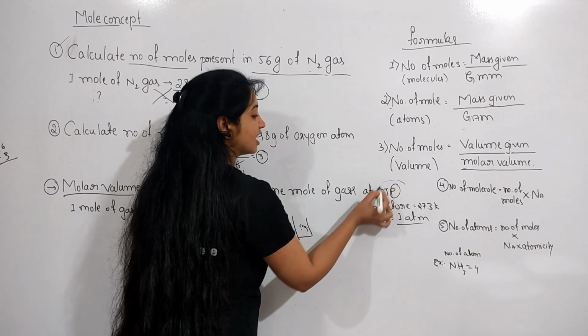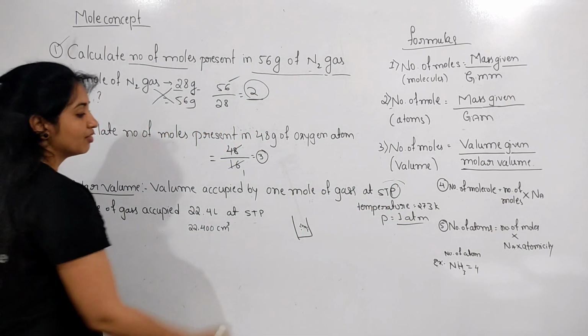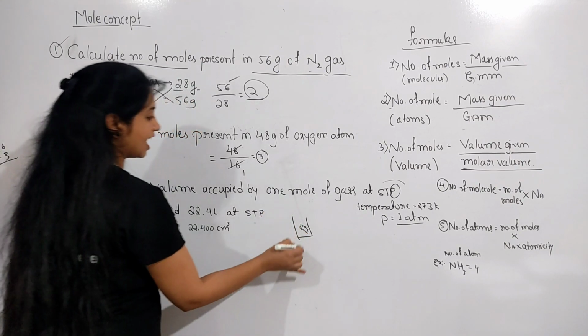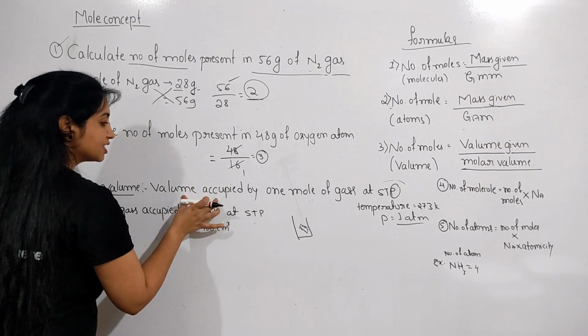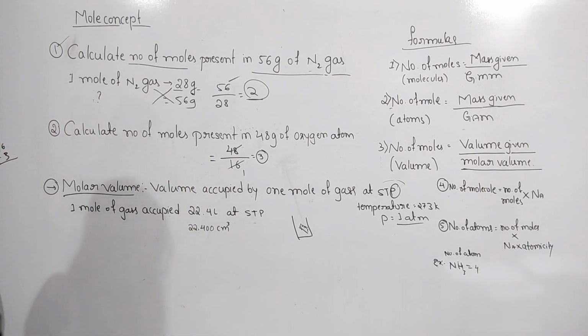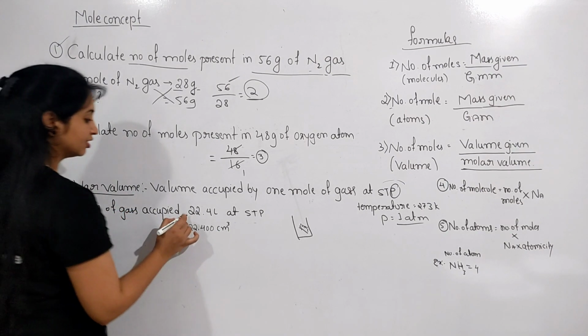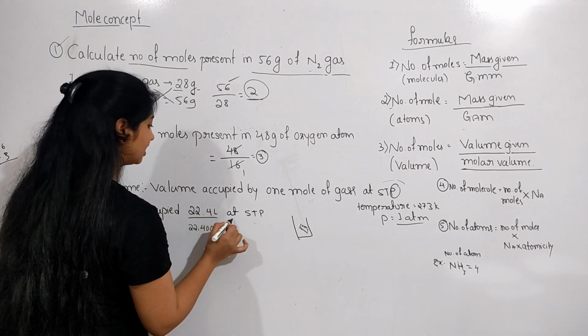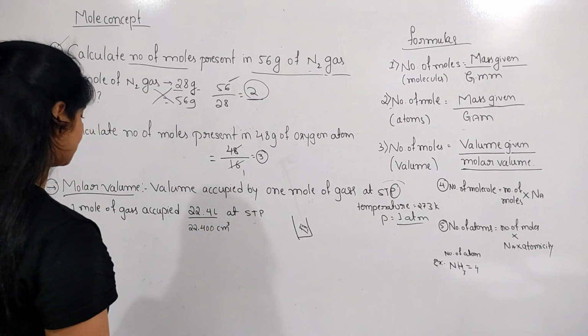We maintain the standard temperature and pressure, then we put in 1 mole of gas, and the volume it occupies is called the molar volume. 1 mole of gas occupies 22.4 liter at standard temperature and pressure.